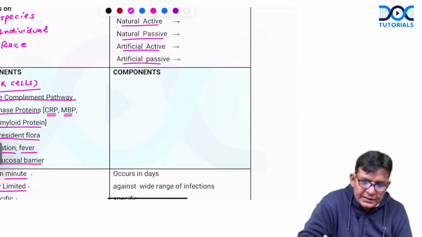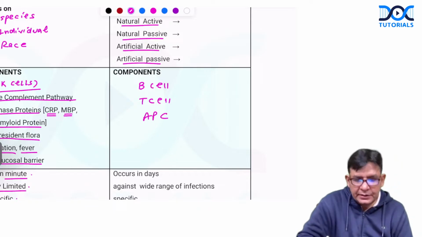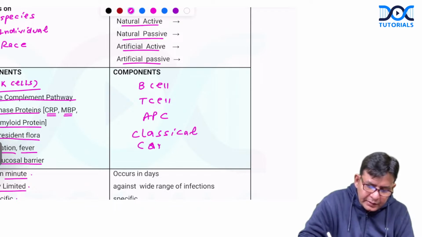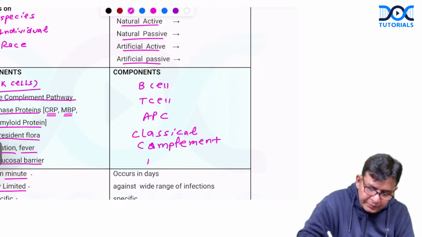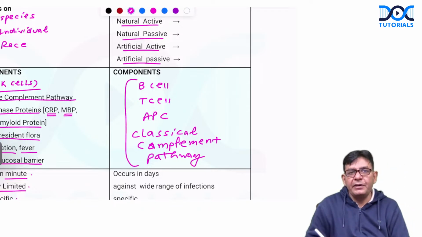So in this, guys, four things come: B cell, T cell, antigen presenting cell, and this one is controversial. Some say it is not, but still you can write classical complement pathway. Okay, classical complement pathway. These four things are part of acquired or adaptive immunity.